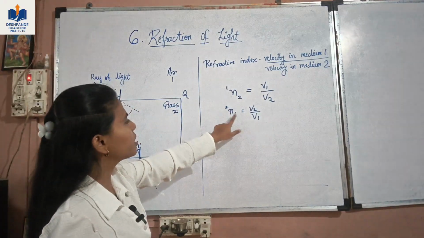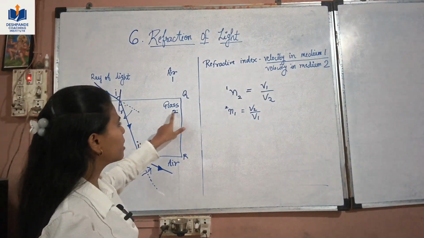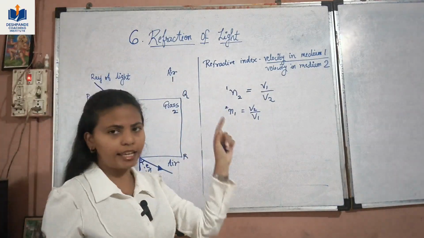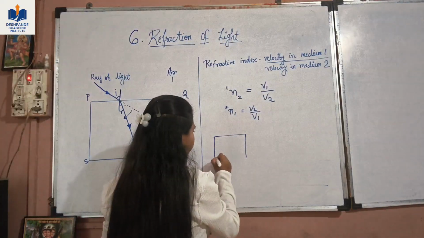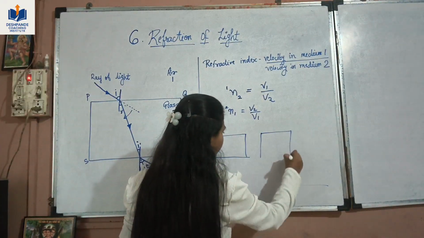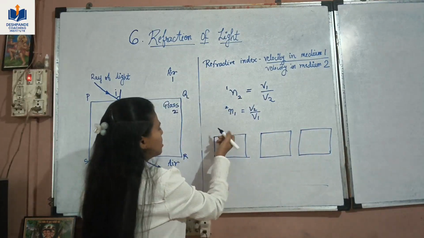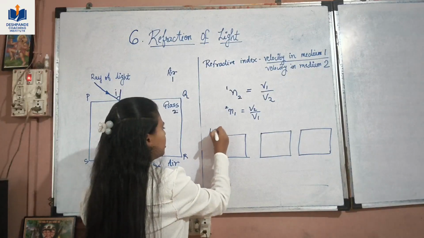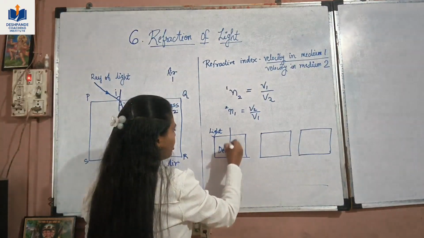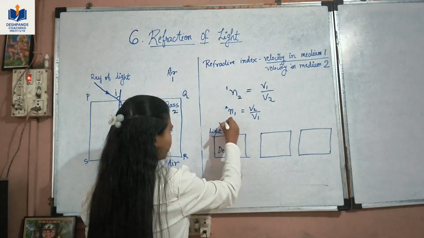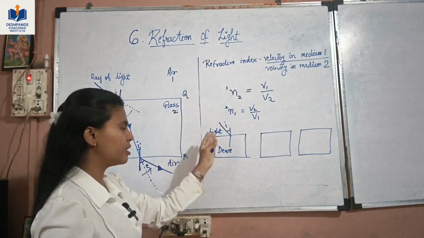Refractive index of glass with respect to air will be velocity of light in the glass upon velocity of light in the air. Okay, so let us understand about the refraction of light medium wise. Let us consider that this is a lighter medium and this is dense. This is the normal and this is the incident ray. It is incident upon the medium, therefore it is the incident ray.